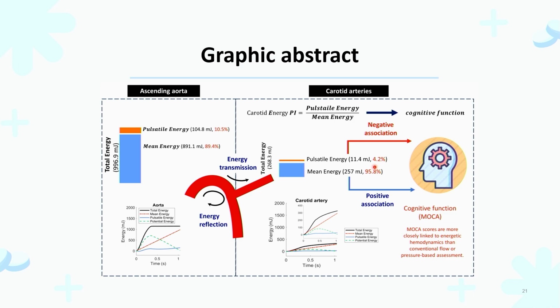They will use the carotid artery to buffer, to damp the pulsatile component. So with mean energy, the proportion is increasing and the pulsatile energy is decreasing. And as you can see, the pulsatile component is negatively associated with cognitive function, but the mean energy is positively associated with cognitive function.